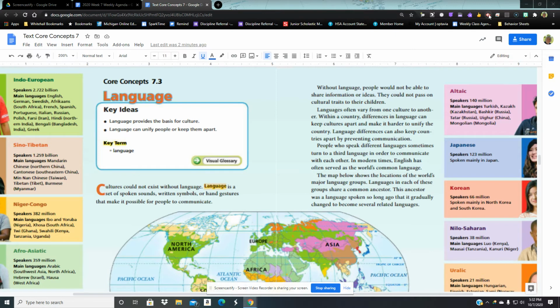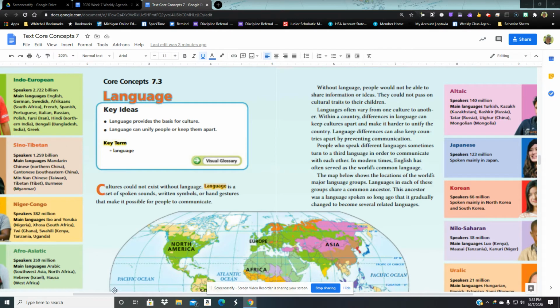The map below shows the location of the world's major language groups. Languages in each of these groups share a common ancestor. This ancestor was a language spoken so long ago that it gradually changed to become several related languages.